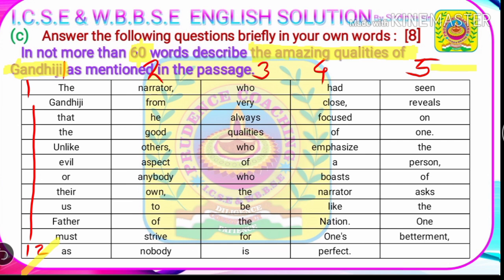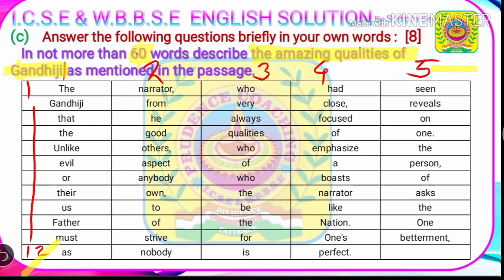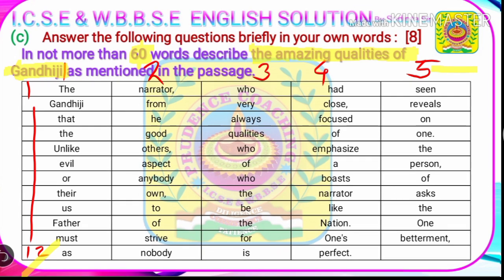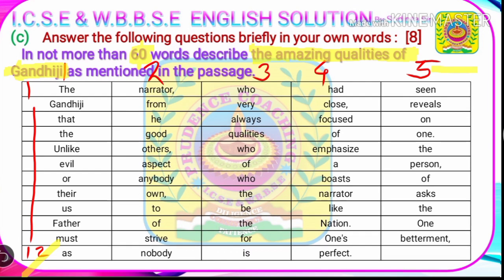Question 1c. Answer the following questions briefly in your own words. In not more than 60 words, describe the amazing qualities of Gandhiji as mentioned in the passage. So this is summary writing, and here the word limit is 60, which is strictly followed by ICSE. If your summary exceeds 60 words, then there will be marks deduction. So it is better to make a table and write each word of your summary in each of the cells. So we'll make the table.